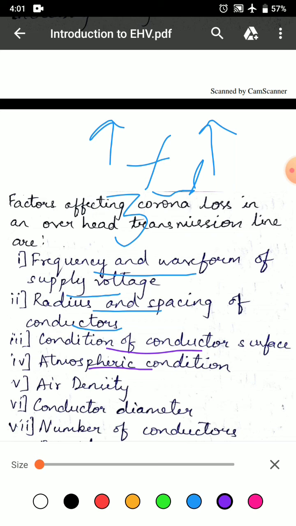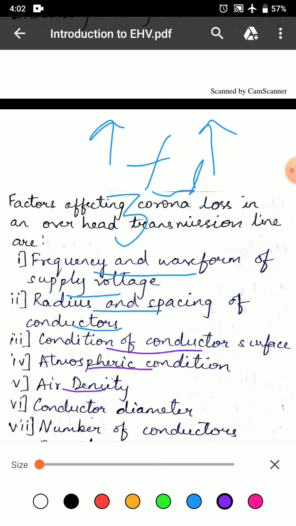The fourth factor is atmospheric condition. The corona loss is fairly large during foul weather conditions such as rain, fog, smoke, etc. in the vicinity of conductors. These weather conditions reduce uniformity of the electric field and lower the corona formation voltage. The fifth factor is air density. At higher altitudes, the air density is low, which lowers the corona voltage, although the lower temperature at such high altitudes increases corona voltage and thus compensates the earlier effect.